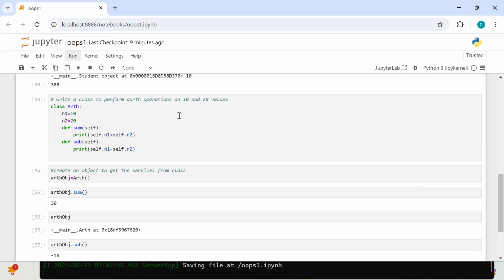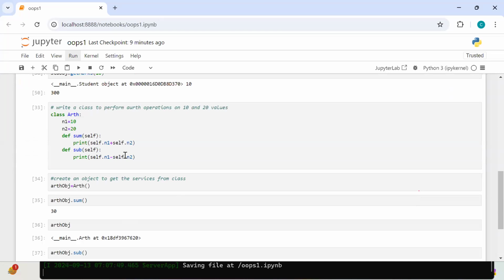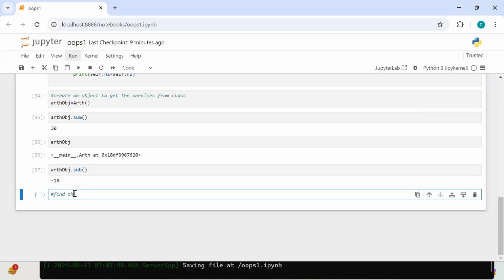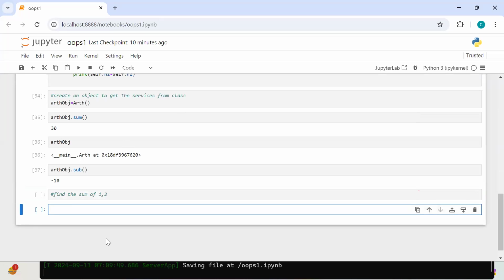One person requires the sum of 1 and 2, another person requires the sum of 20 and 30, and another requires the sum of 200 and 300. If that is the requirement, what change is required? Tell me different ways. One person wants the sum of 1, 2, another wants the sum of 10, 20, like that.